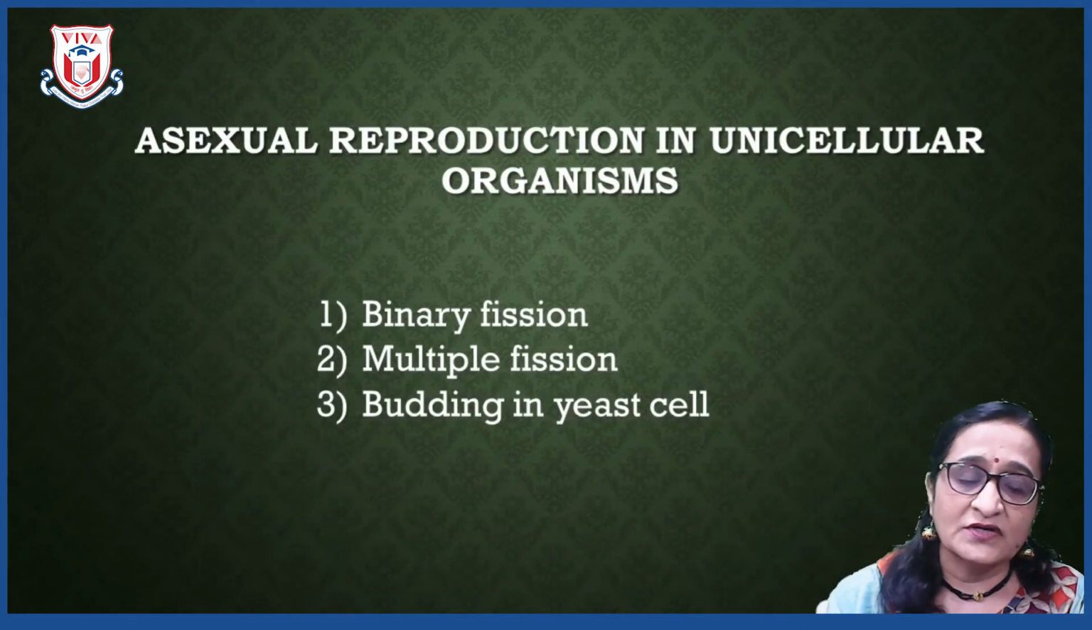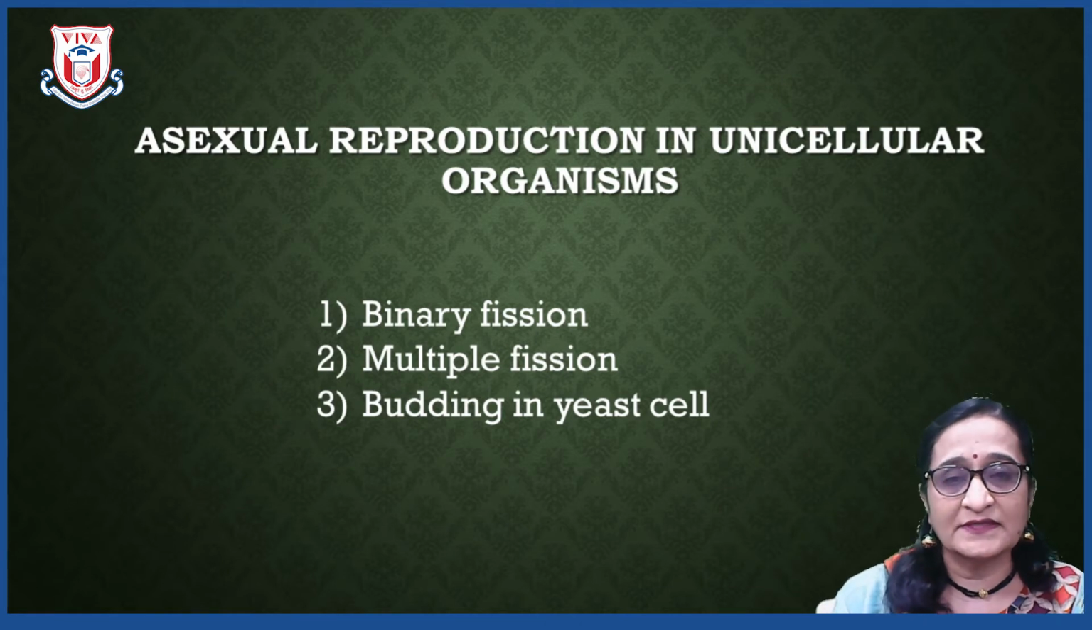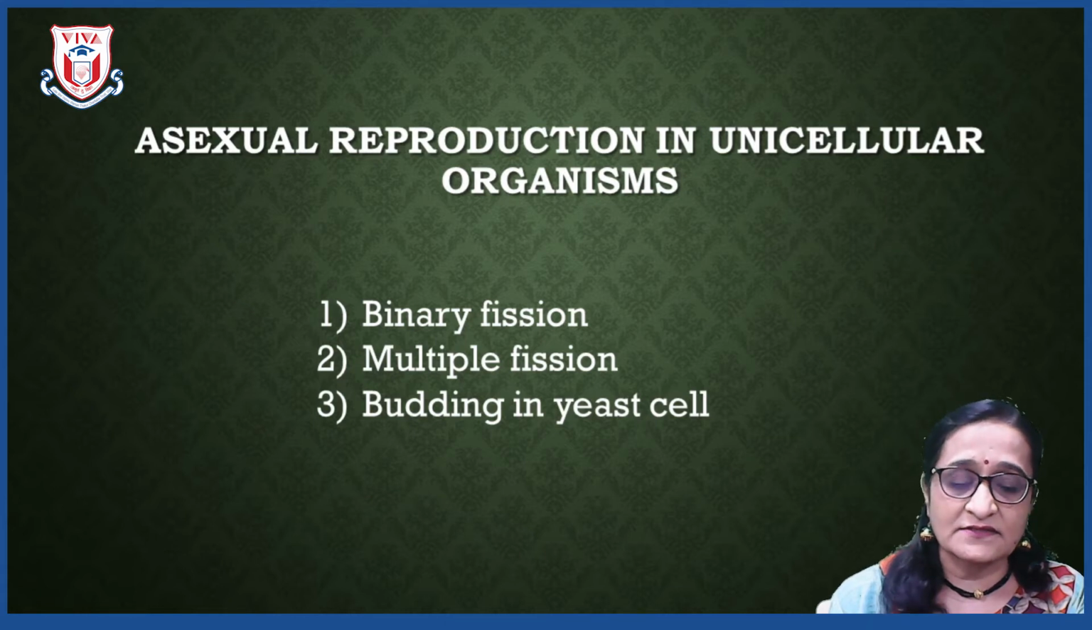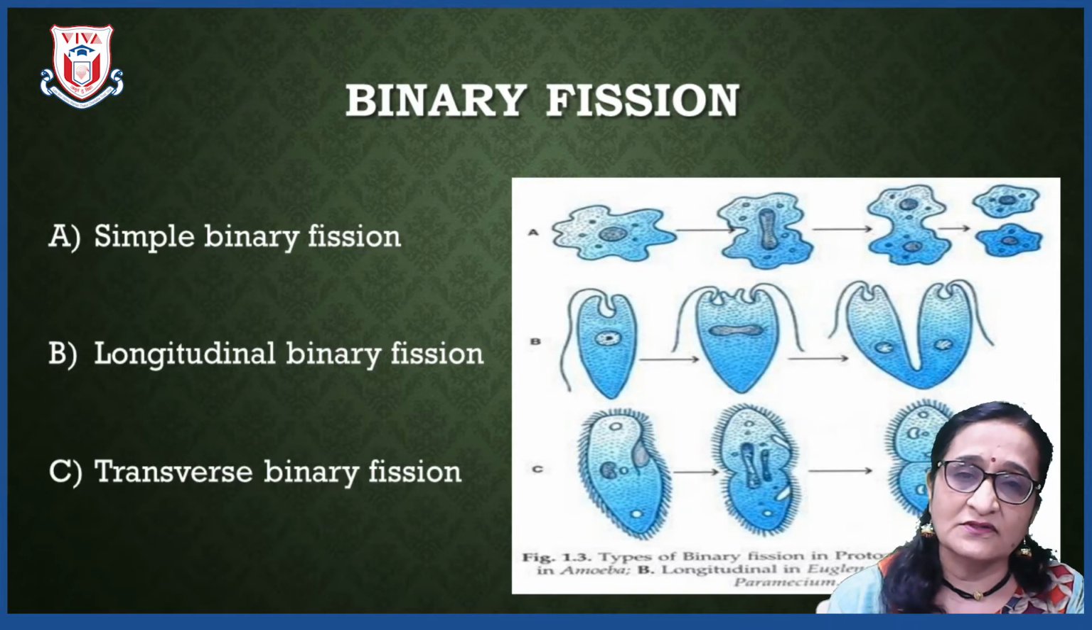We will see here asexual reproduction in unicellular organisms. In unicellular organisms, asexual reproduction takes place by three methods, that is binary fission, multiple fission and budding in yeast cells. One by one we are going to study in detail. First we will see binary fission in amoeba. Now here we will see this binary fission which takes place in different protists in different ways, like simple binary fission which takes place in amoeba.